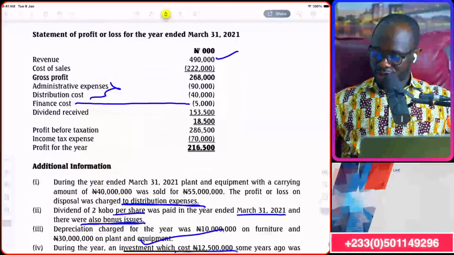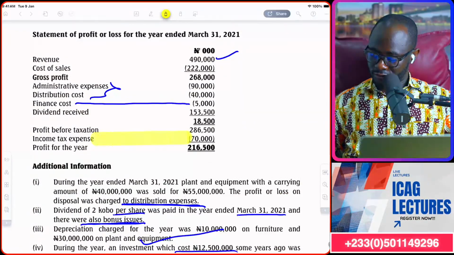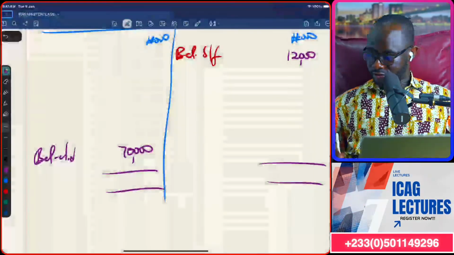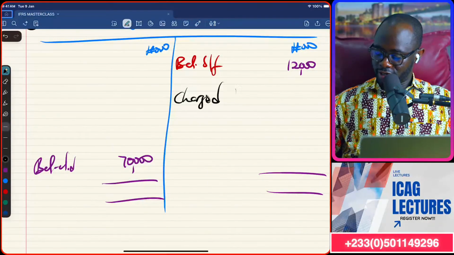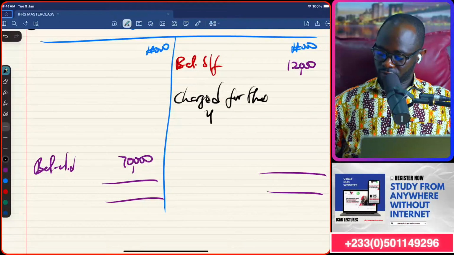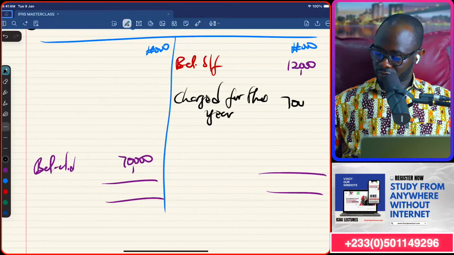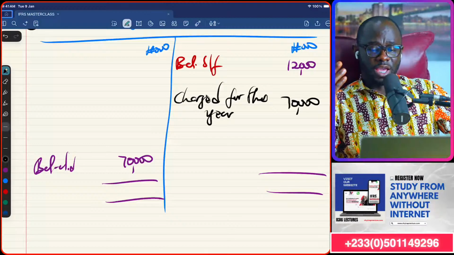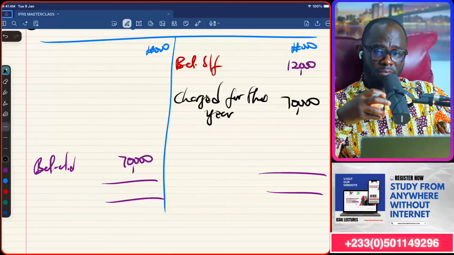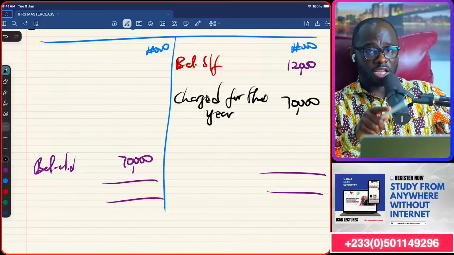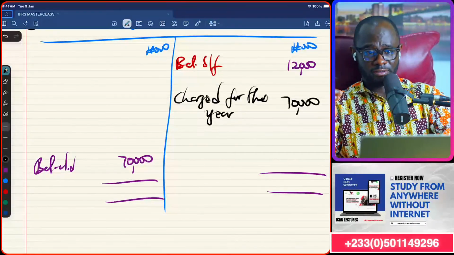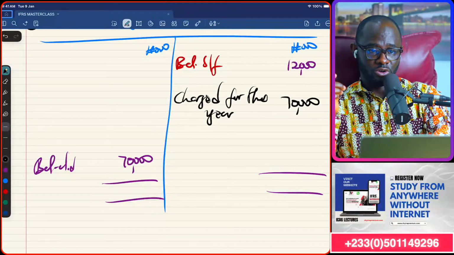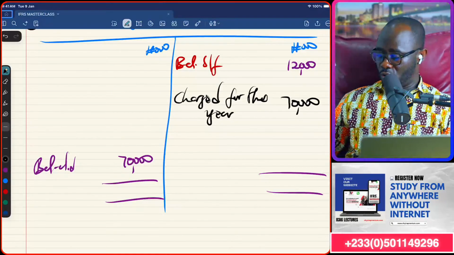Then we go to the P&L account. Income tax charge for the year was 70,000. That will go to the credit side. 70,000. Here we are not preparing OCI because the tax charge for the year is both P&L and OCI, but there is no OCI here, so no worries.